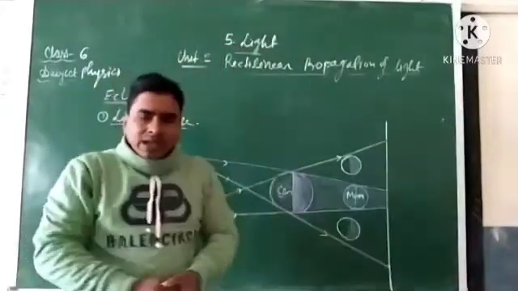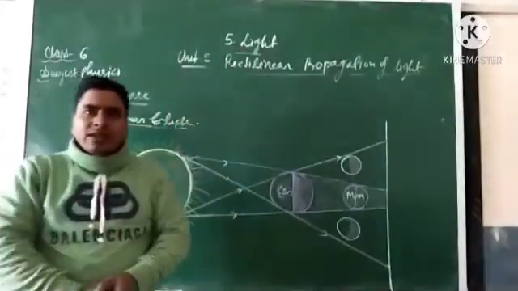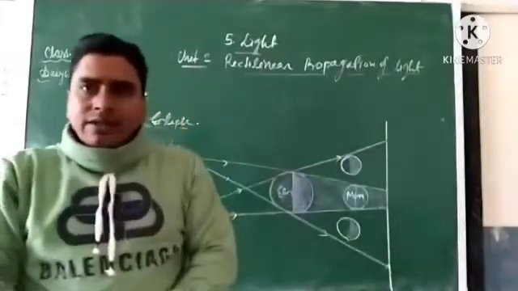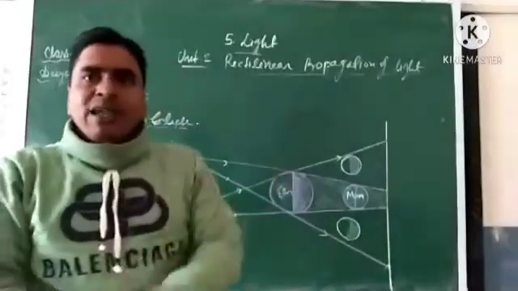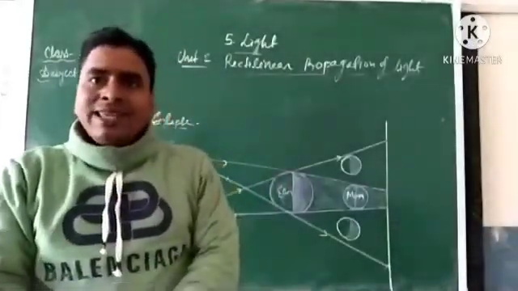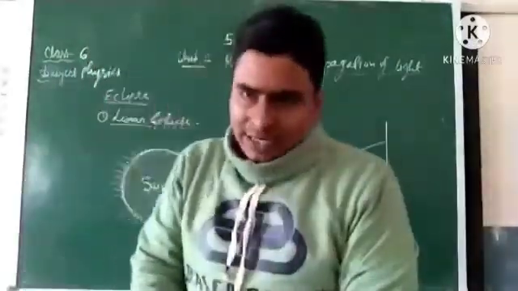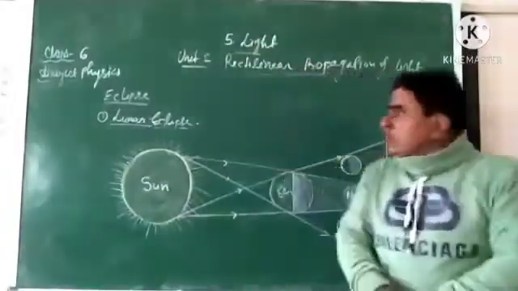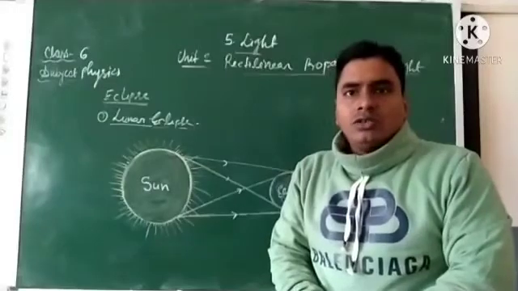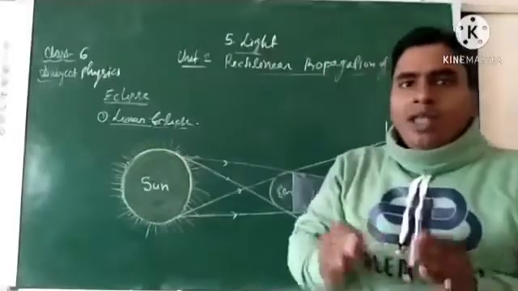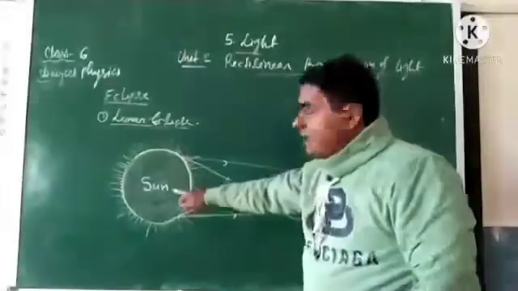Clear? But once in a year, all three, sun, earth and moon, come in the same plane and in one straight line. At that time, the eclipse is formed. It may be either lunar or solar eclipse, depending upon the position of these three heavenly bodies.